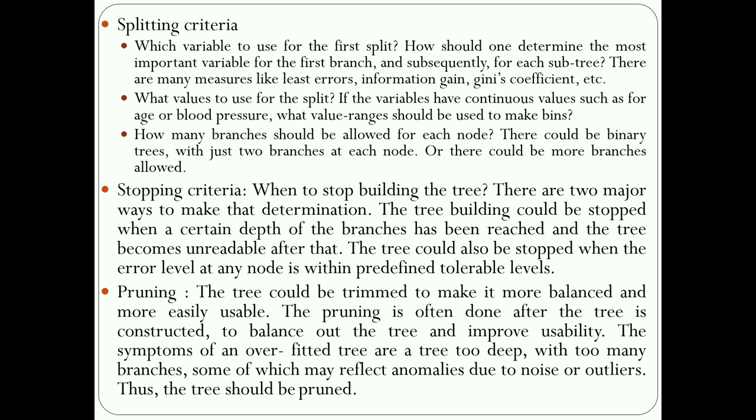And next one is the splitting criteria. Already explained, splitting is the process of dividing a node into two or more subnodes. Here the root node will be split. After splitting, it will create some decision nodes.